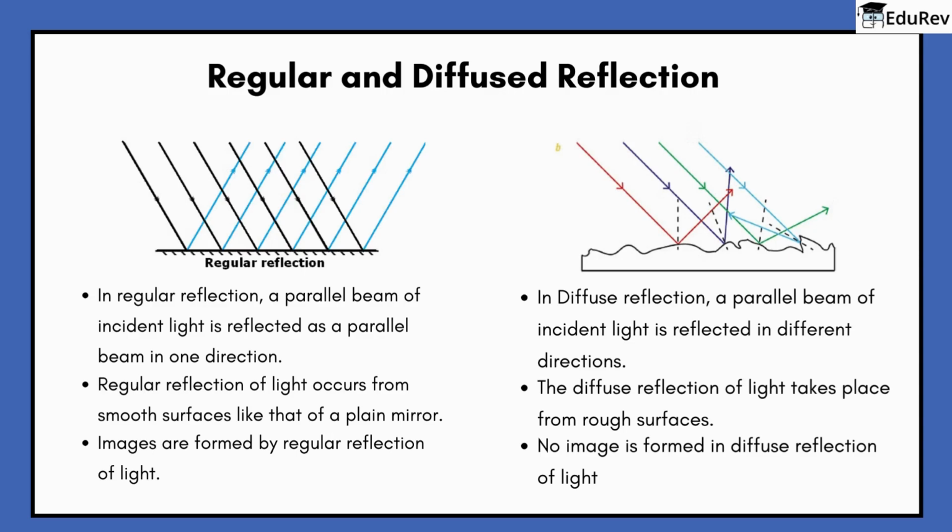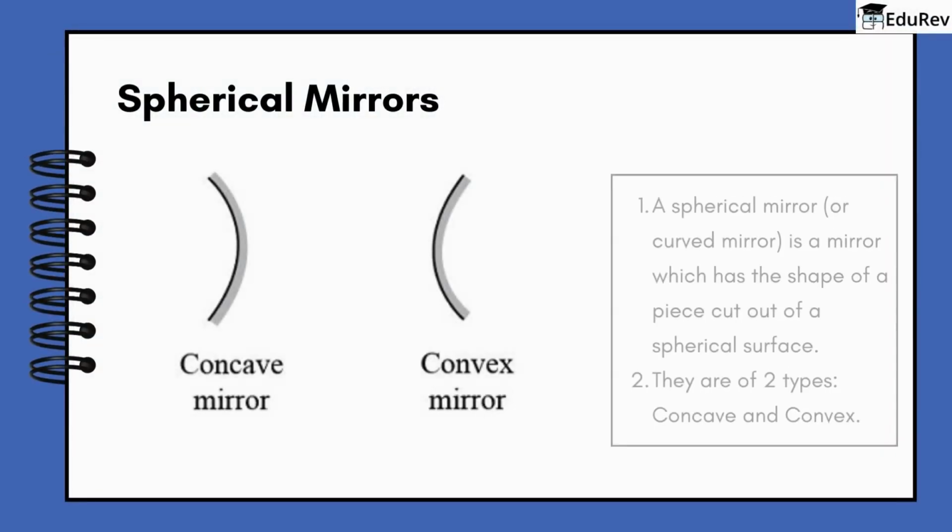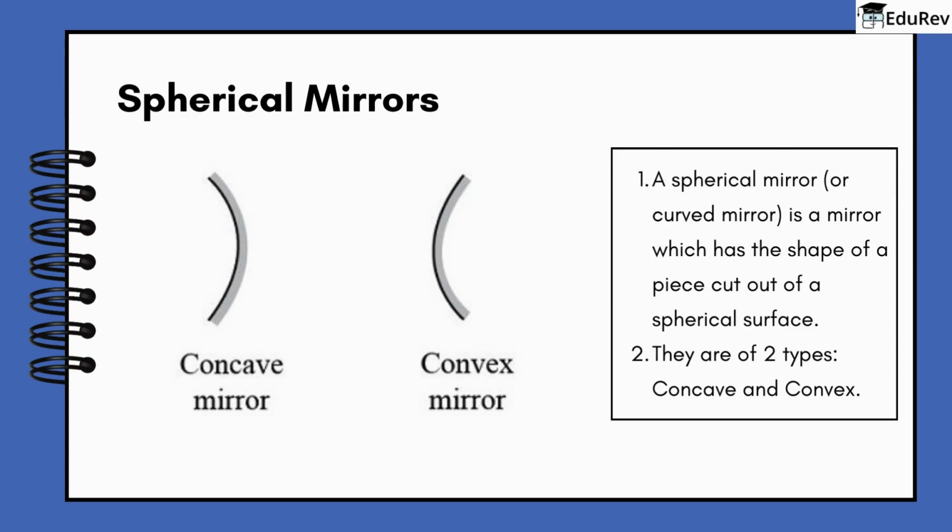Talking about mirrors, there are not only straight mirrors in the world. Now, let's study spherical mirrors. A spherical mirror, or curved mirror, is a mirror which has the shape of a piece cut out of a spherical surface. They are of two types, concave and convex.